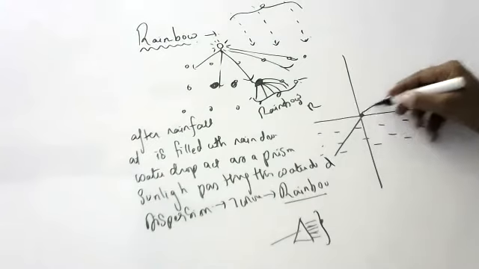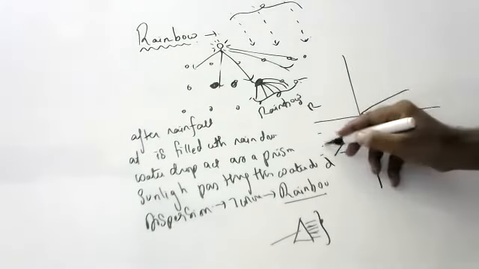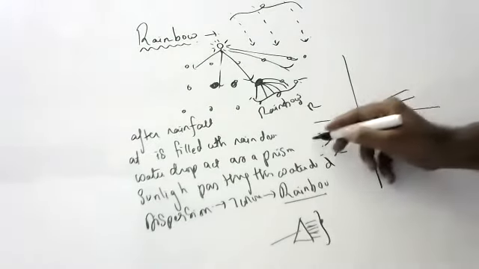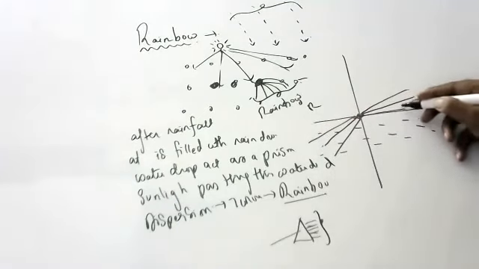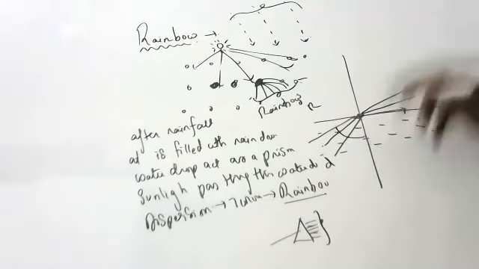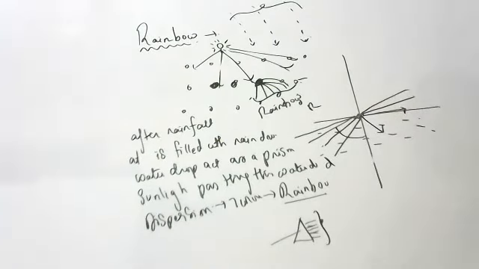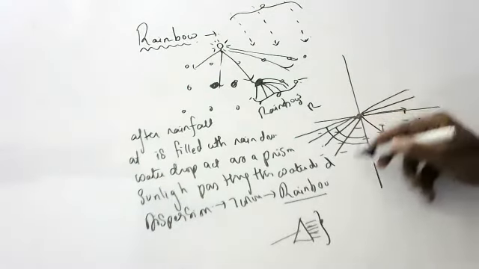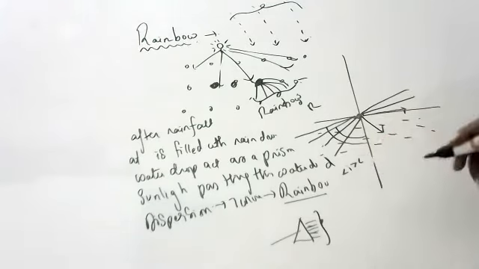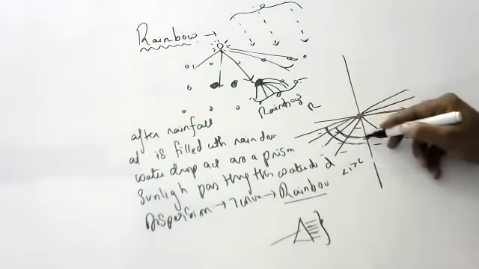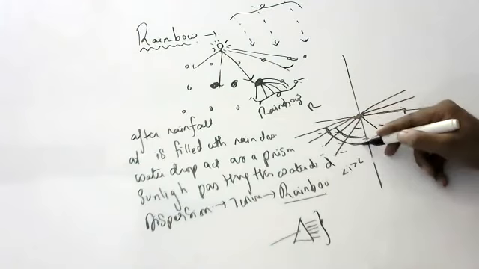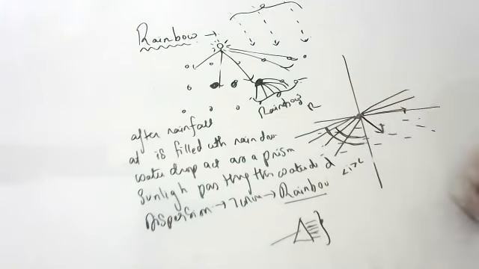Going from denser to rarer, it moves away from the normal. If I still increase the angle, it will move still further away. If I still increase it, it will go along the boundary of the medium. That is called the critical angle. If light goes at an angle more than the critical angle, total internal reflection will occur. What is total internal reflection? If the angle of incidence is more than the critical angle, the refracted ray comes back into the same medium. That is called total internal reflection.